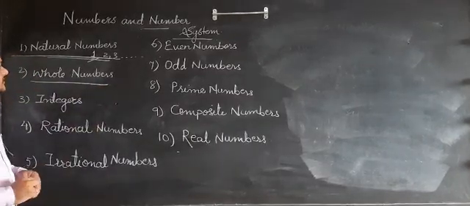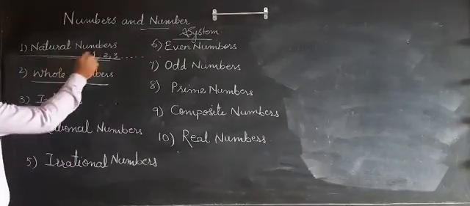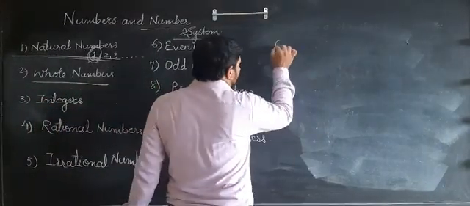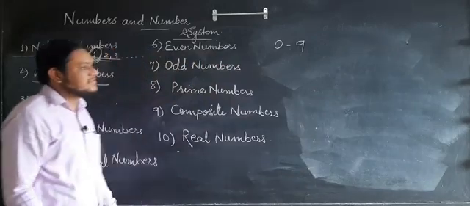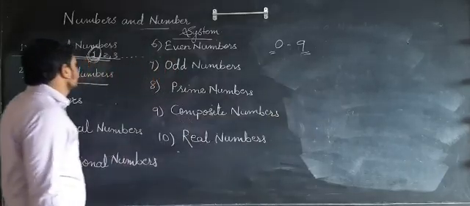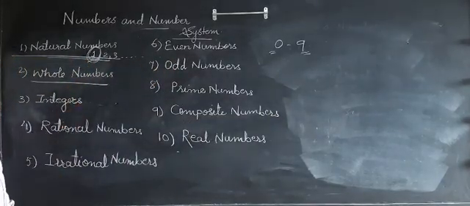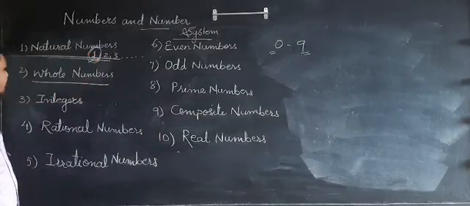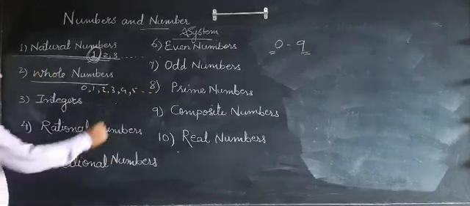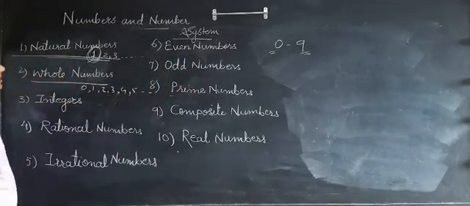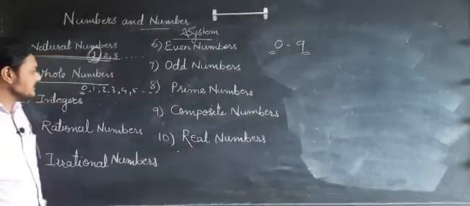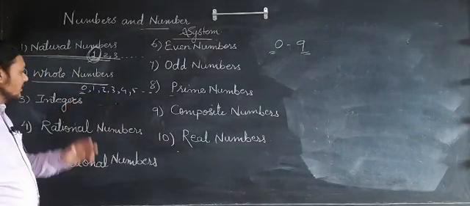We will see what are whole numbers. If you see the system of natural numbers, it starts from 1, but our digits are from 0 to 9. The common number system, the Indo-Arabic number system which we are using, starts from 0 and ends at 9. So whole numbers are the natural numbers, but they include 0, meaning 0, 1, 2, 3, 4, 5 and so on. These are also infinite. Natural numbers do not contain 0, but whole numbers start from 0 and go to infinity.